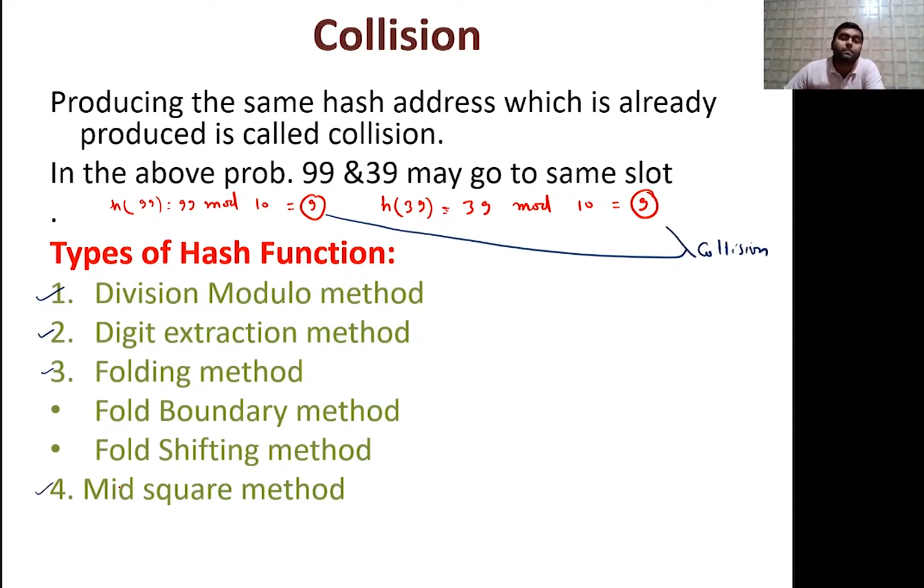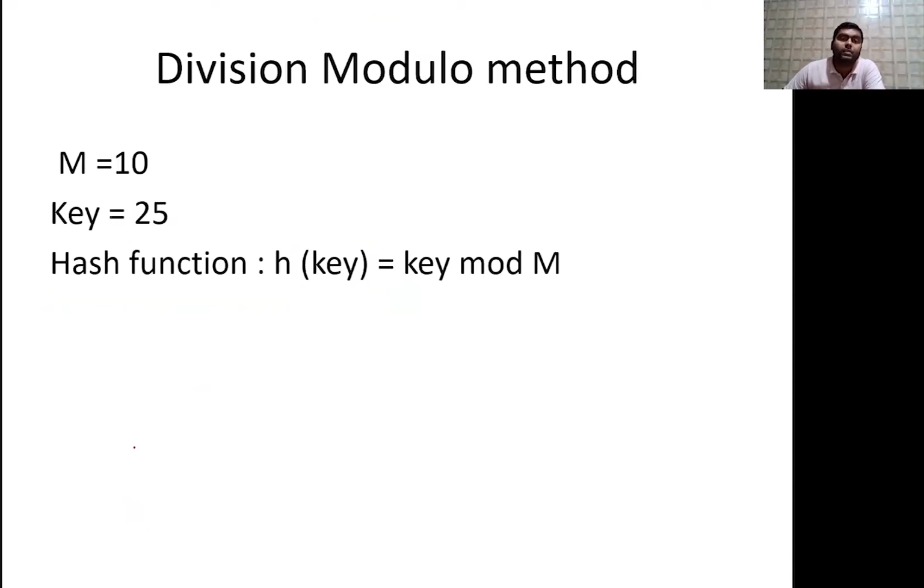So let's see. First is the division modulo method. So what is the division modulo method? It says that, for example, the table size is 10. So in case of 10, what will happen? This is the table.